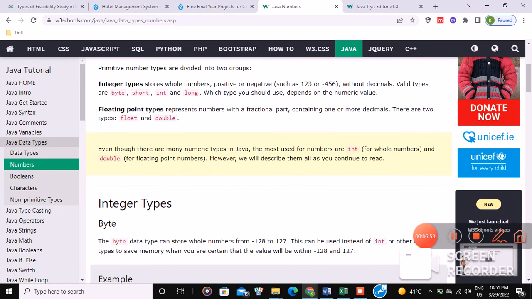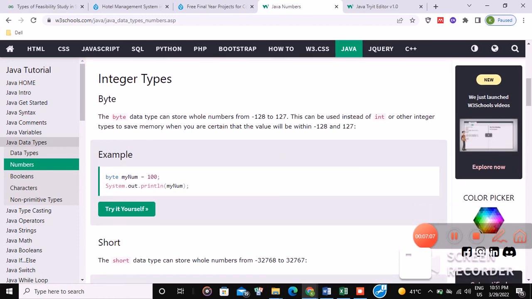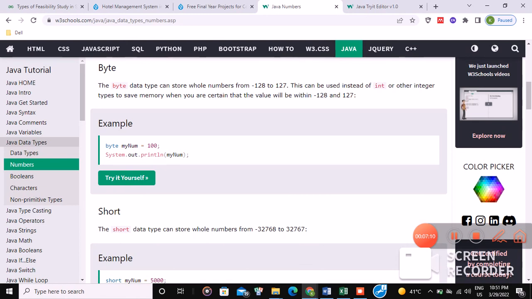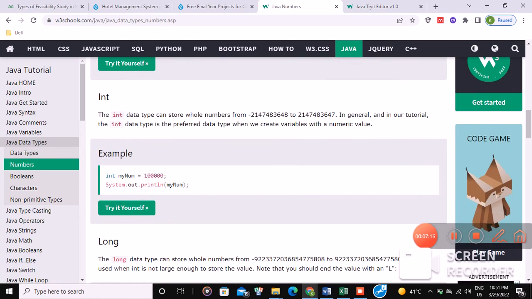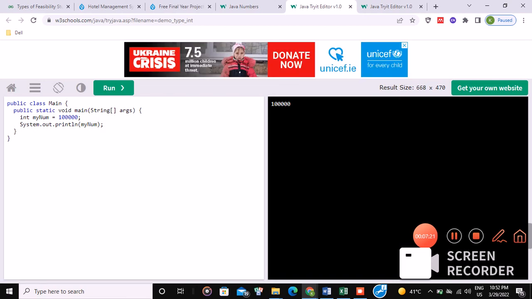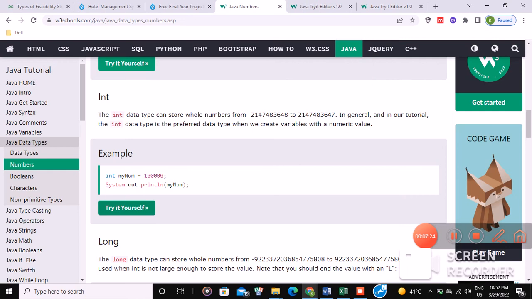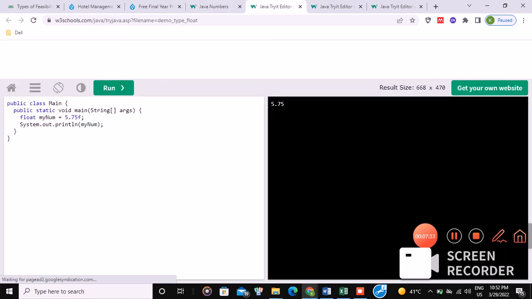Byte, short, int and long are integer types. We can't use decimals in these data types, but in floating data types like float and double, we can use one or more decimal numbers as well. Here are some examples of these data types. We can try it like in int. We are not using any decimal point, so we have our answer without a decimal point. But in floating points, we have decimal points.